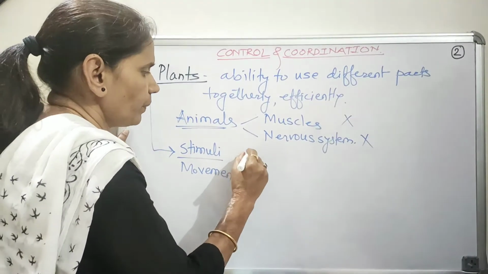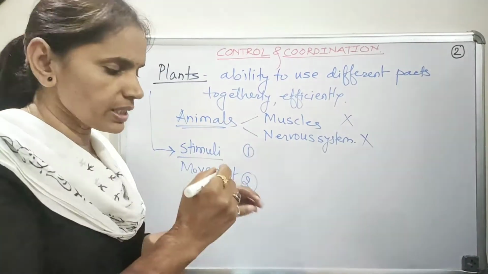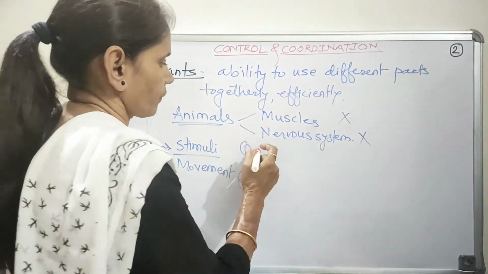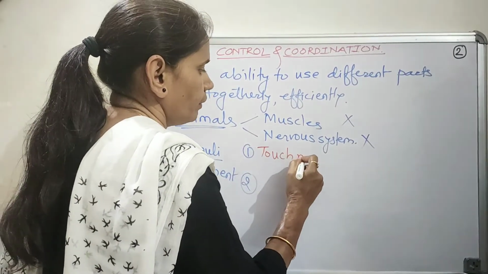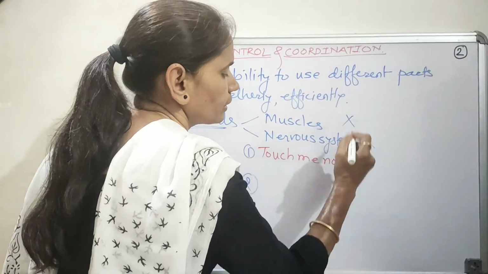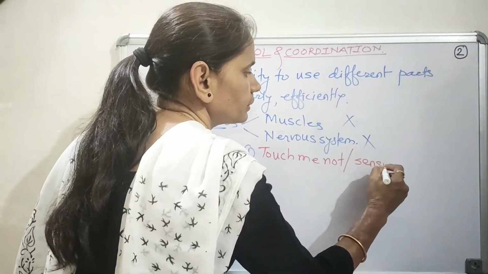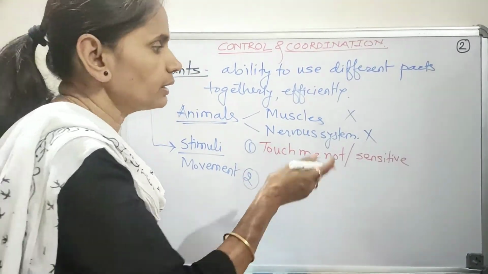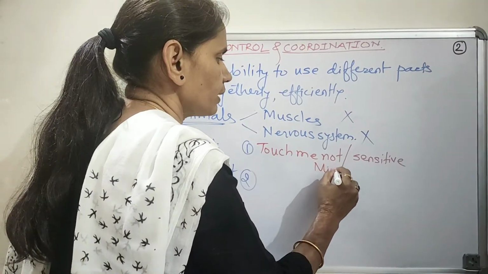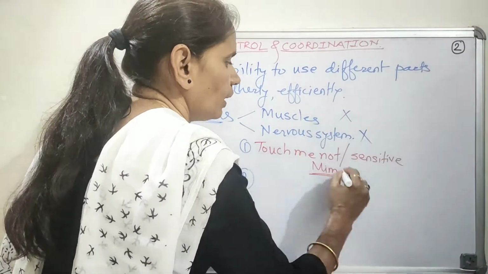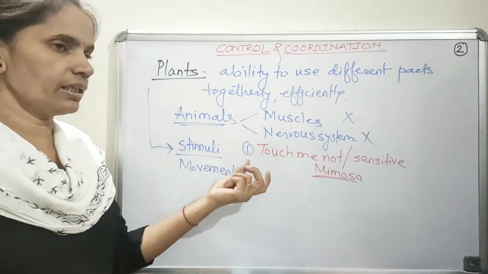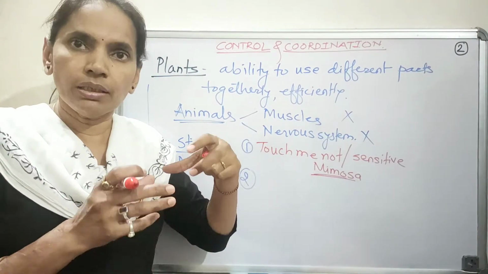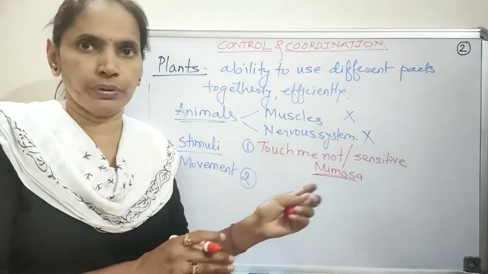Now this can be observed by two simple examples. The first example is the plant touch me not, also called the sensitive plant. In Marathi you may call it Lajaru or Chhui-mui plant. It is from the family Mimosa. The specific feature of this plant is that whenever we touch the leaves of this plant, the leaves immediately start folding and drooping.